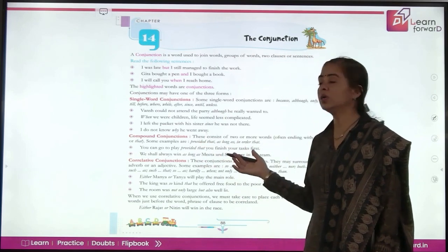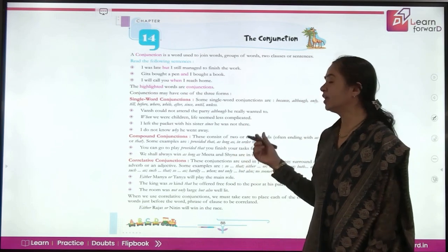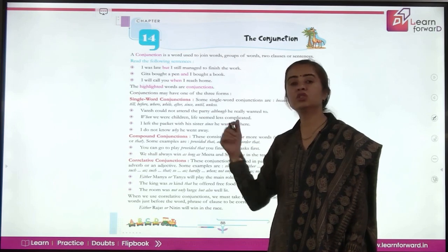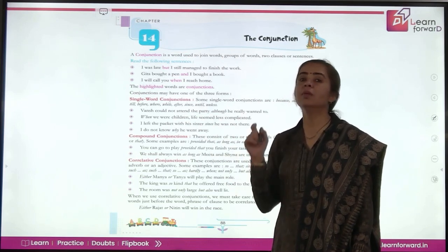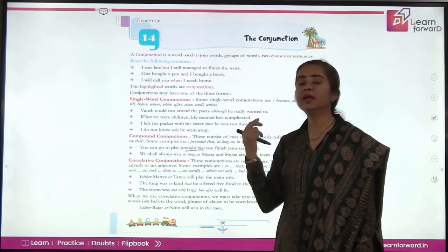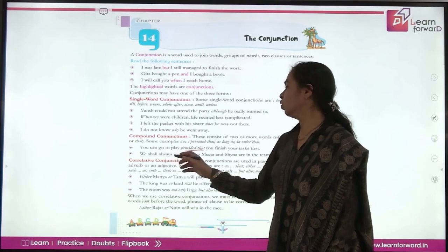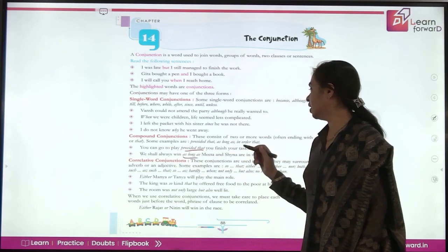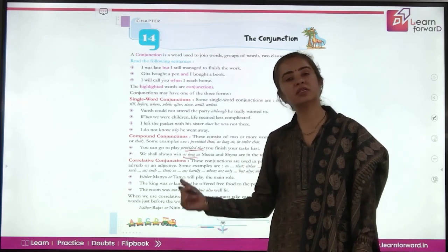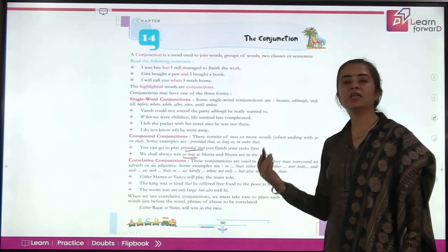When you come to compound conjunctions, as the name suggests, compound means more than one word is there. So that is used as a single conjunction, but the number of words is not one. Conjunction is single, but words are more than one. Like you can go to play provided that. So it's two words together making this conjunction. It is a compound conjunction. We shall always win as long as Mita and Shaina are in the team. So as long as, you find three words here in the conjunction, this is again another compound conjunction. And then we have in order that and many more conjunctions like that.